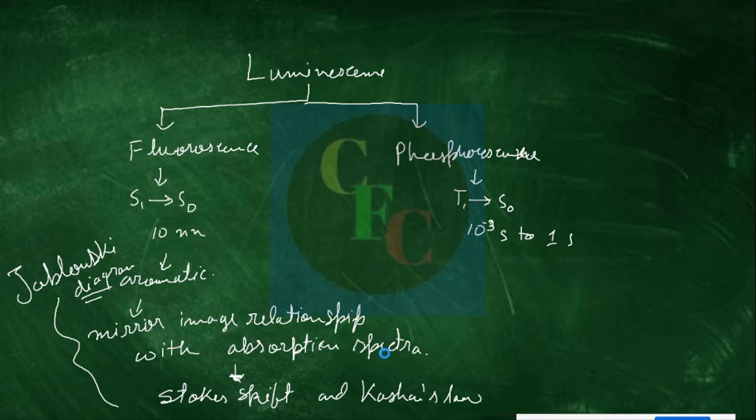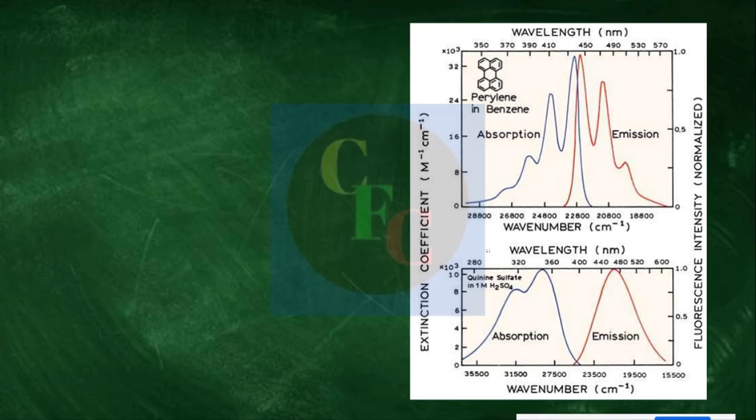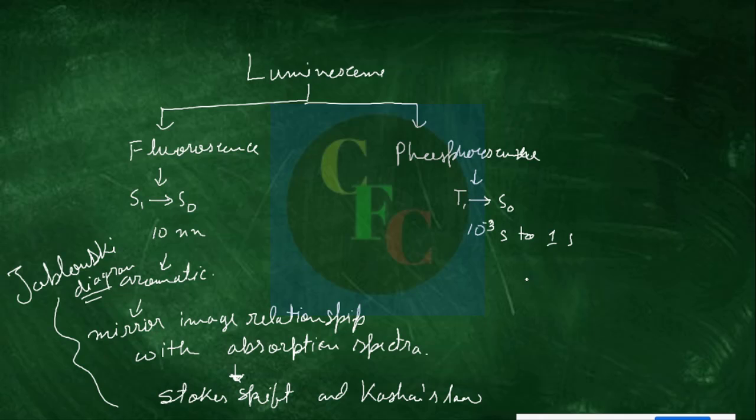Now you see why I say what is happening here. If the vibrational levels are very distinct in this case but not in this one, this is due to rapid vibration, I mean closely spaced vibrational levels, right? Now if you can cool the temperature of the sample to a certain extent, then there is the possibility of seeing the vibrational levels much better. So for quinine also it might be possible, if we cool to a very low temperature, we might see the vibrational levels. Okay, so this was the preliminary discussion.